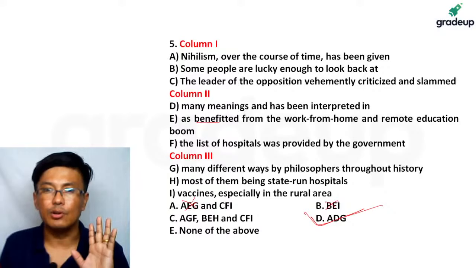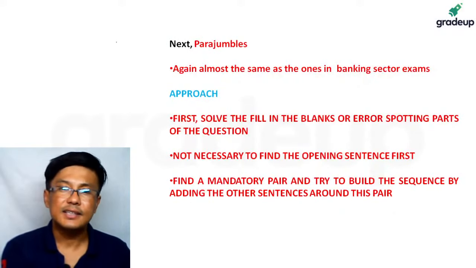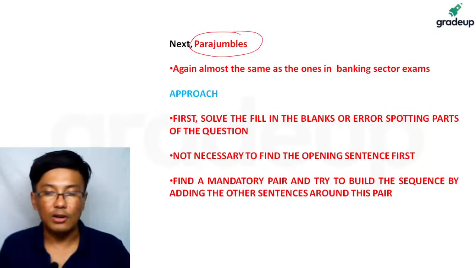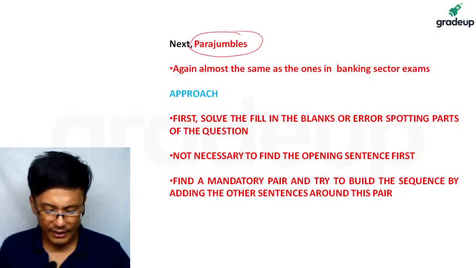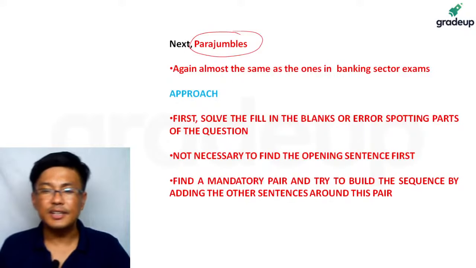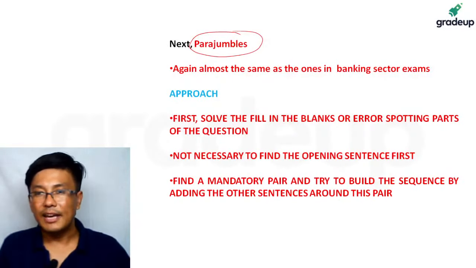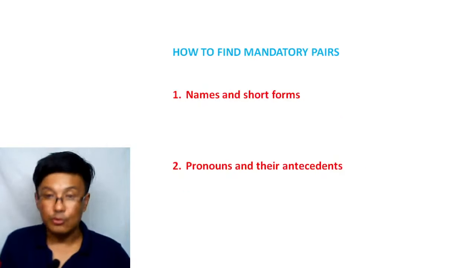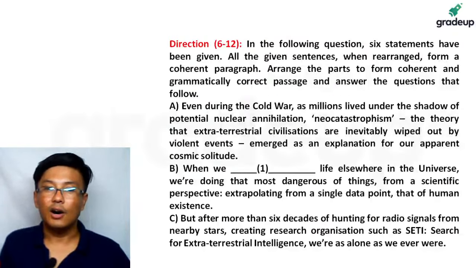We should be very careful. Another thing, next there's a type of question which I would like everybody to focus on, that is parajumbles. One thing about parajumbles here is that the parajumble question is very different from MBA entrance exam. It is almost the same as the ones that are asked in banking sector exams. So if I show you, how do they look like?